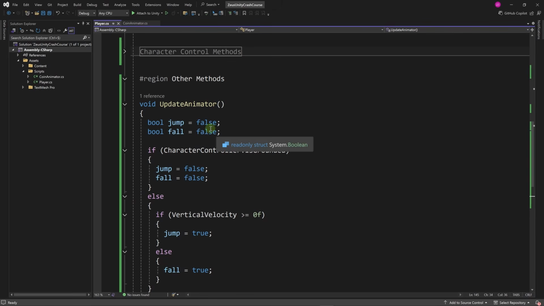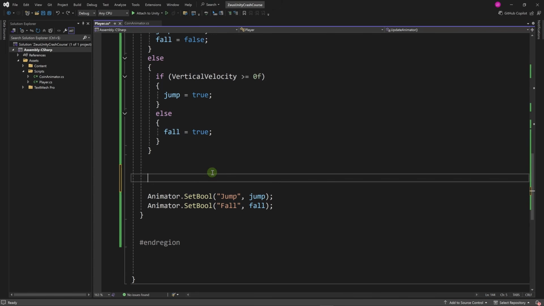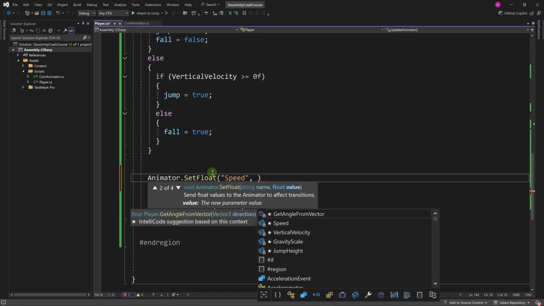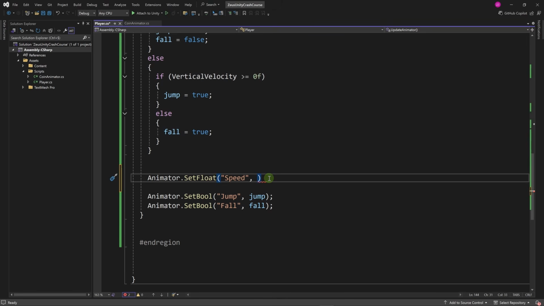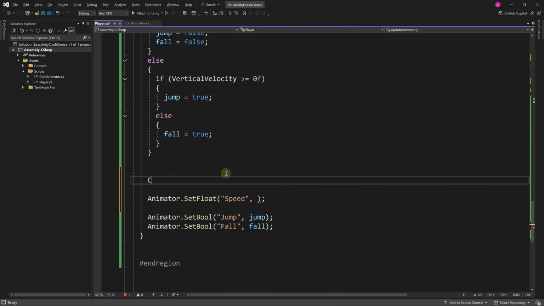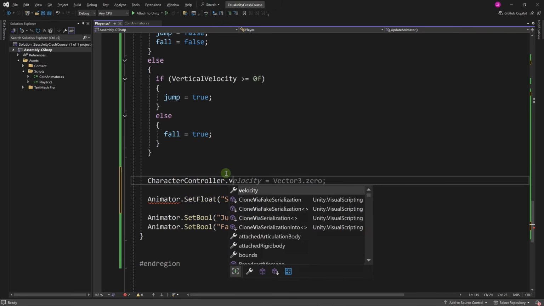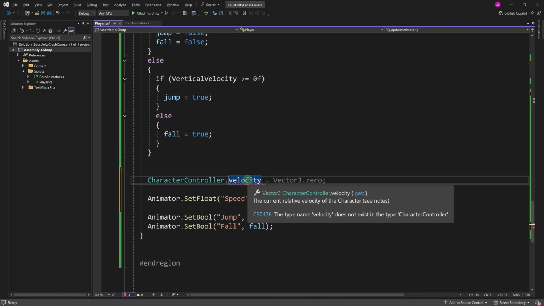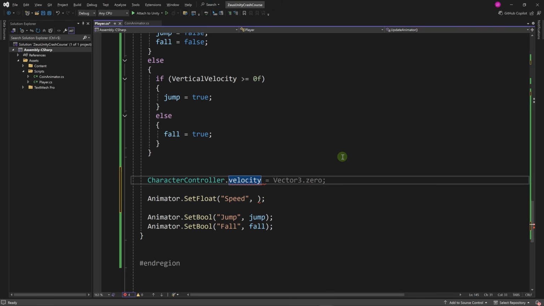Now in the update animator method, we need to set the speed on animator. So we're going to say animator.SetFloat, since the speed is a float, and we're going to type speed here, and we're going to need to give it a speed. Let's compute the speed of the character controller. Now if we say characterController.velocity, this is a Vector3 that represents the velocity of our character controller, and in order to get the speed, we can say .magnitude, and this will give us the speed.